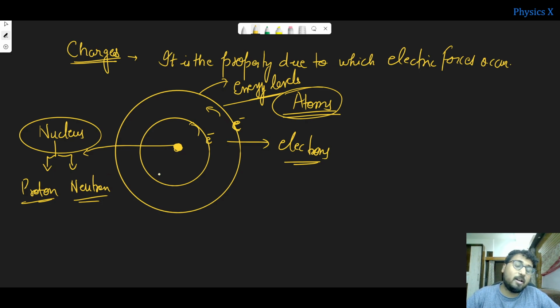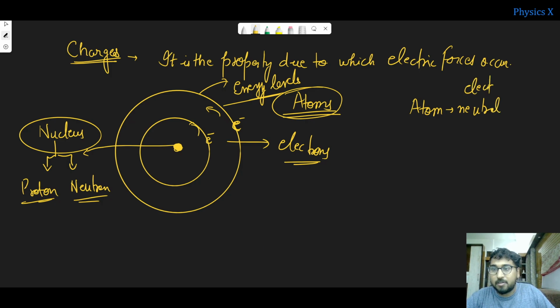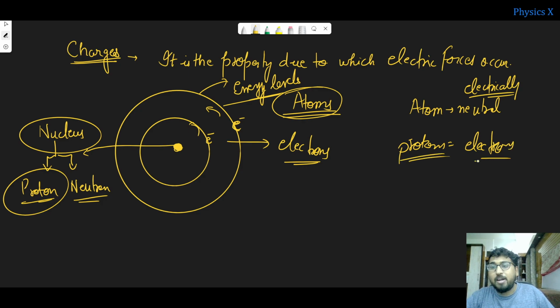Now, at a normal state, this atom exists as neutral, right? Or more appropriately, we call it electrically neutral, because the number of protons is equal to the number of electrons, right? So this atom is neutral.